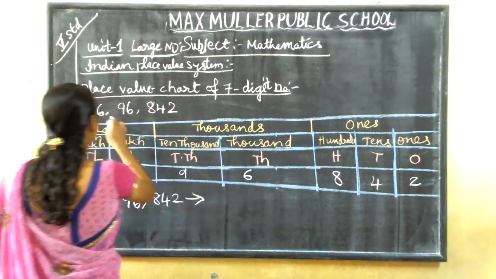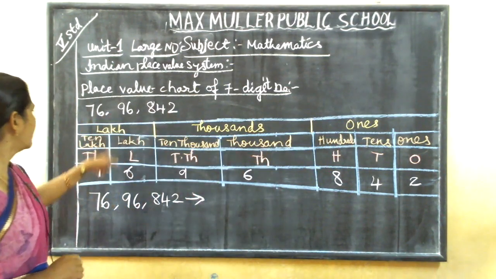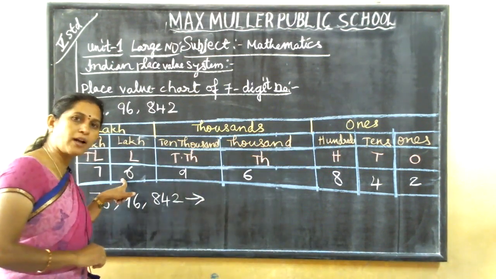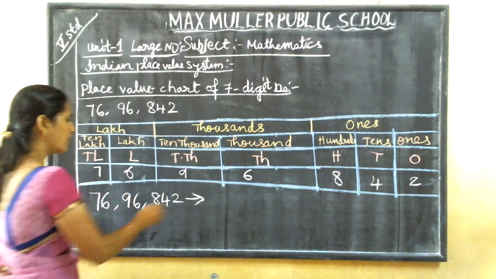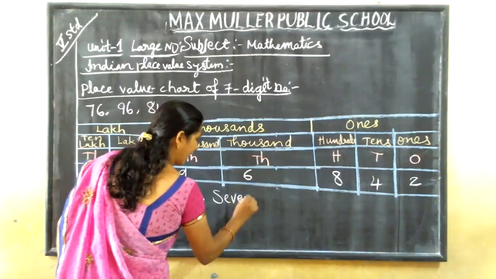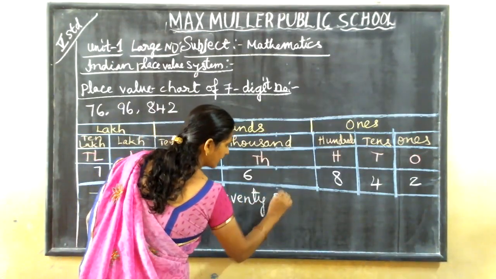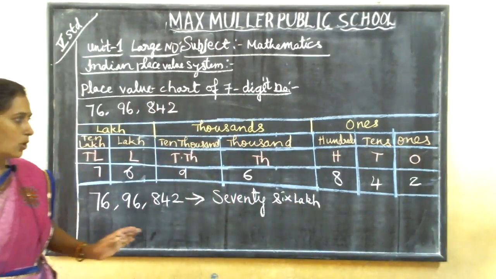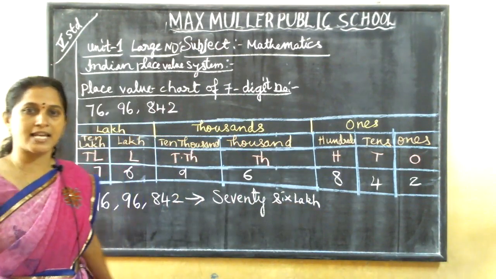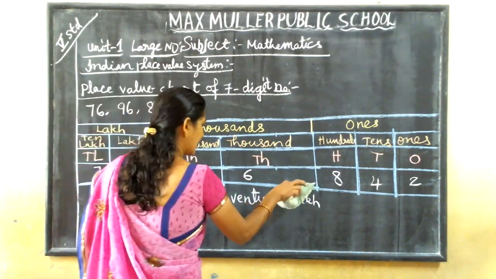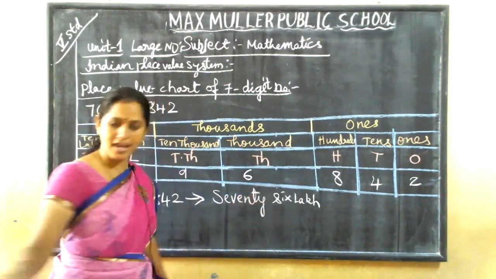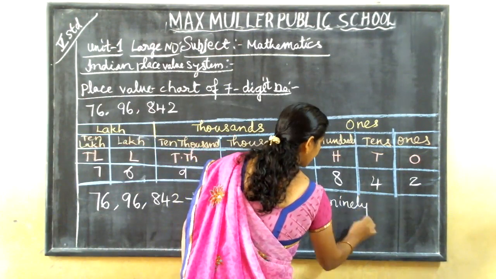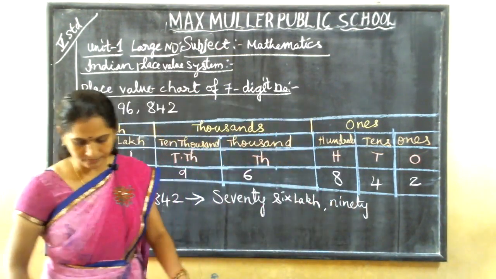I told you, you have taken commas here. So here in 10 lakhs place what number is there? 7 is there. In lakhs place what number is there? 6 is there. So now it will become 76 lakh. Lakh spelling what? L-A-K-H. I told. So many are making mistake, L-A-C. Not L-A-C. It is L-A-K-H. Lakh means L-A-K-H. 76 lakh, 96,000